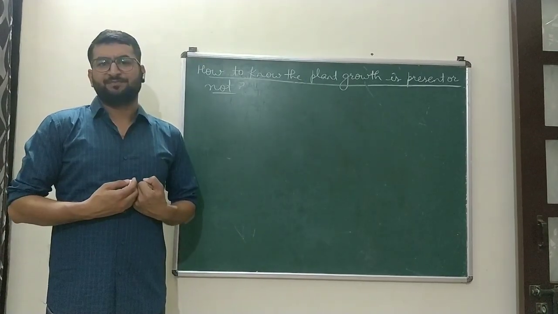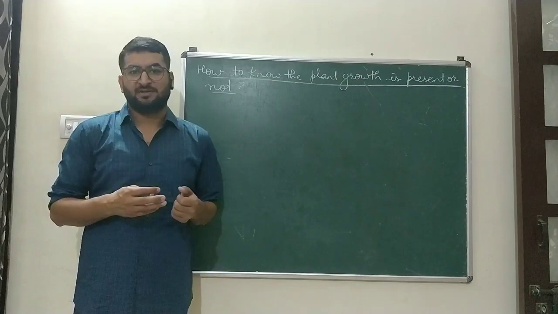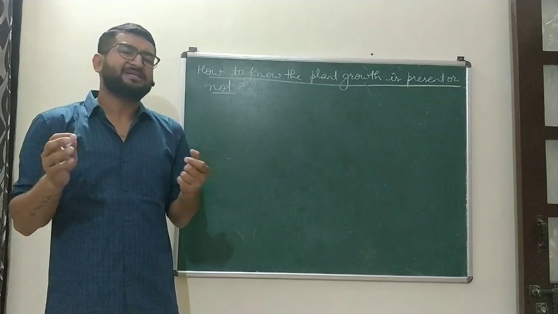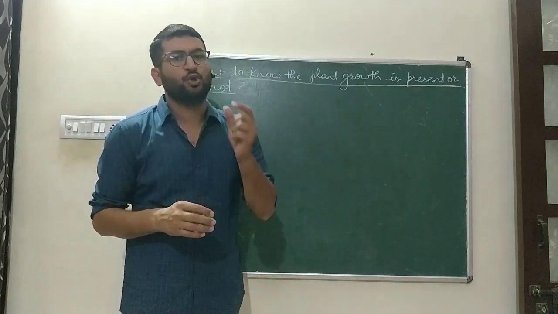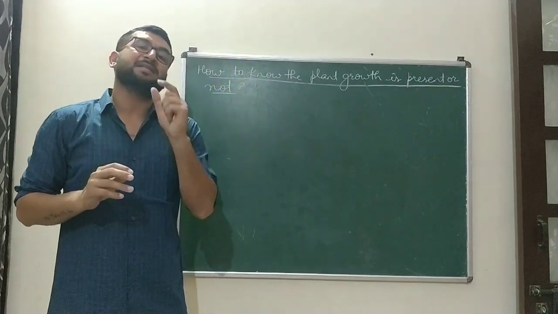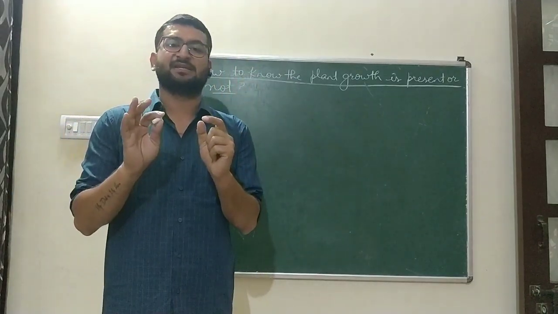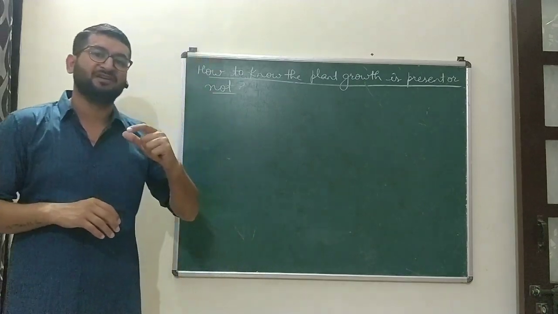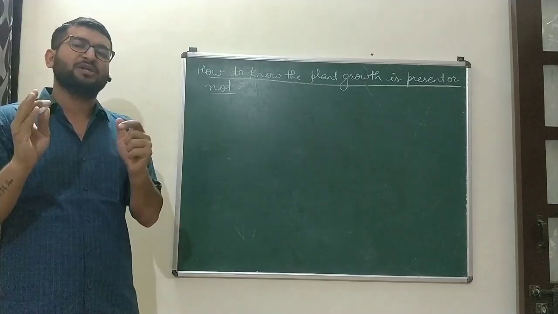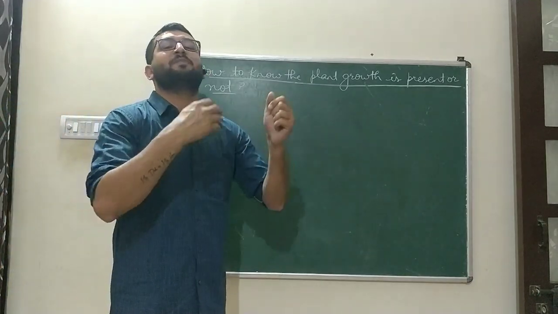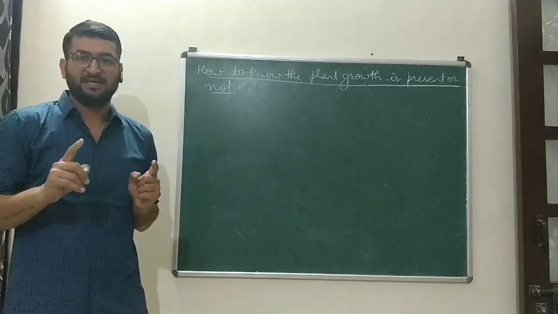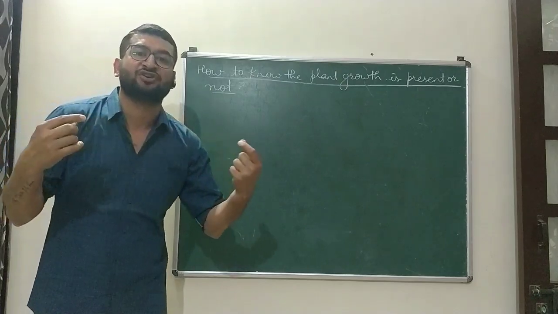Now we discuss the various responses which show plant movement, that is, growth. Basically, plant movements are of two types. One is growth movements, in which growth of a part takes place, and the other is non-growth movements. This is a very important difference for your board exam, which we will discuss after all the activities of the plants. So one is growth movements, in which the growth of the part takes place, and the other is non-growth movement, where no growth takes place. That movement is due to turgor pressure difference.